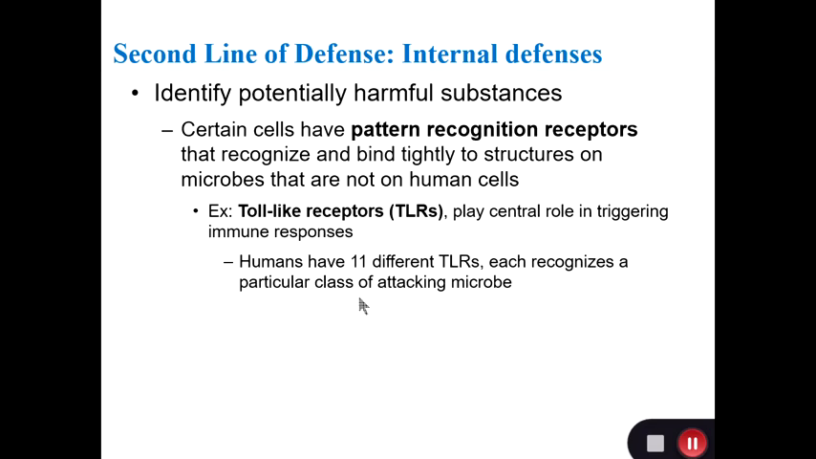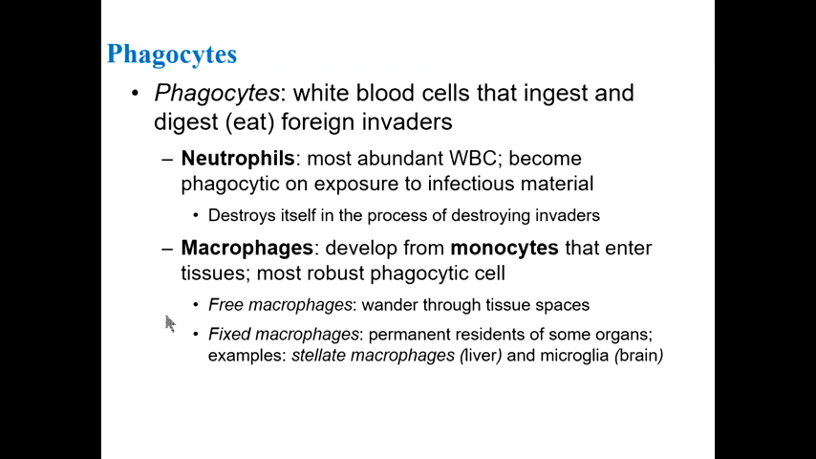And we have 11 different types. For example, a macrophage can identify the bacteria causing tuberculosis and act to destroy it, or Salmonella has a specific protein on its surface that toll-like receptors on macrophages can identify and attack. So let's begin our second line of defense with our phagocytes.